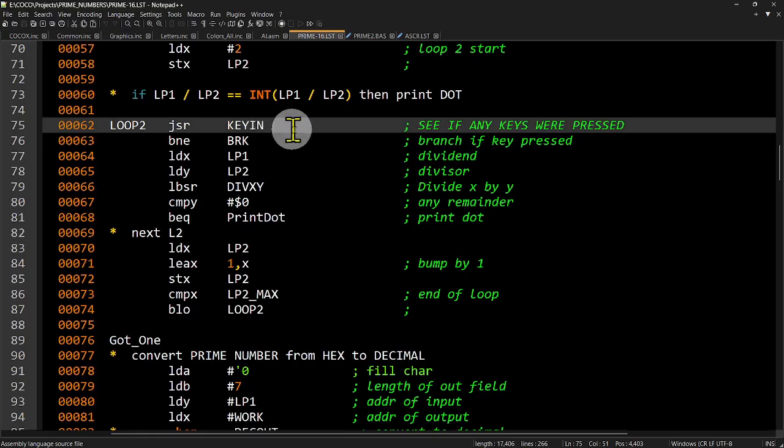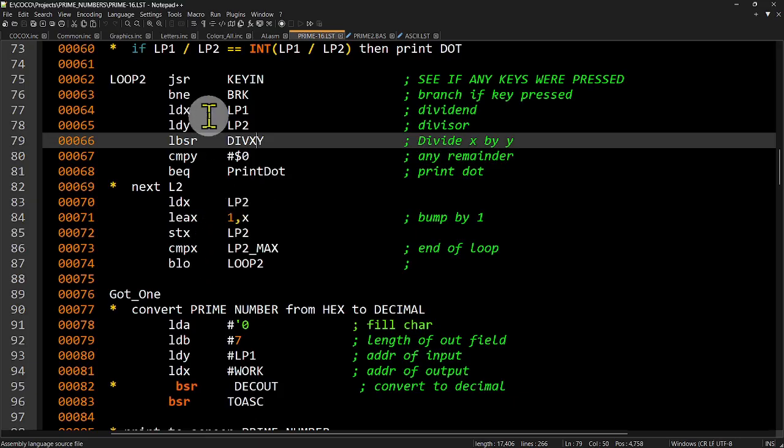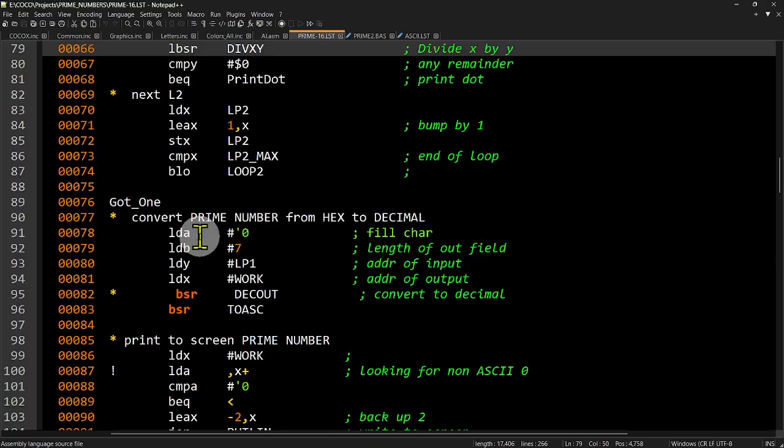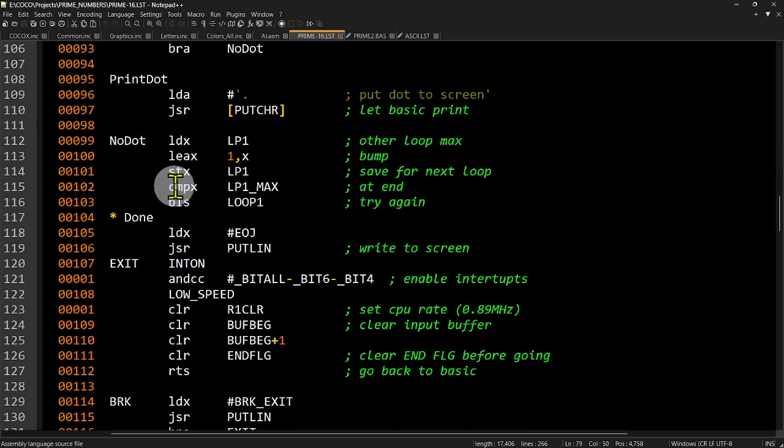So, okay, it does okay. So anyway, it's going to check the keyboard if anything was put in there. Then we get the dividend and the divisor, and we'll do that same divide XY routine. See if there's any remainder. If there's no remainder, it's no good. It's just print a dot. It's not a prime number. And we'll just keep going through this loop right here. If we got one, we'll convert it and put it to screen. If not, print the dot.